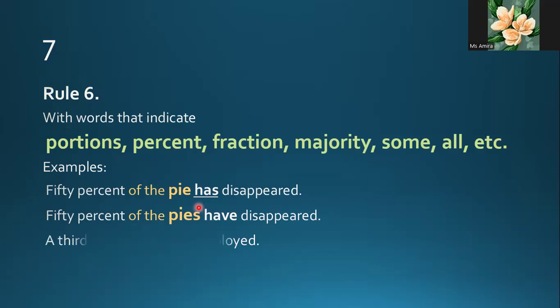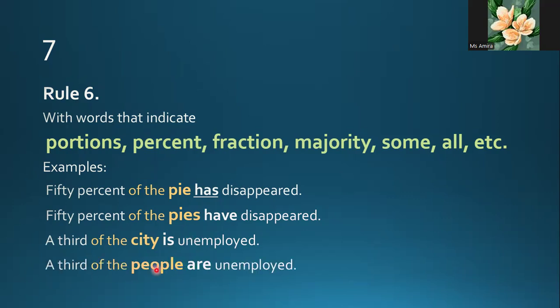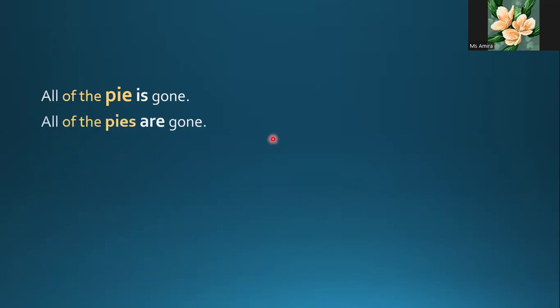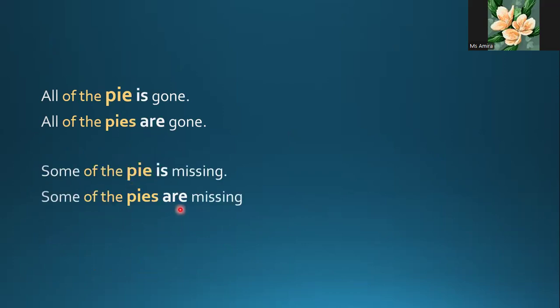Another example. A third of the city is employed. City, this is singular, so the verb is singular. A third of the people are. Another example. All, we said the word all: all of the boy is gone. All of the boys are gone. Some of the boy is missing, and some of the boys are missing.